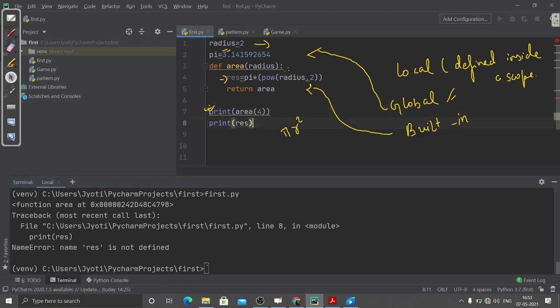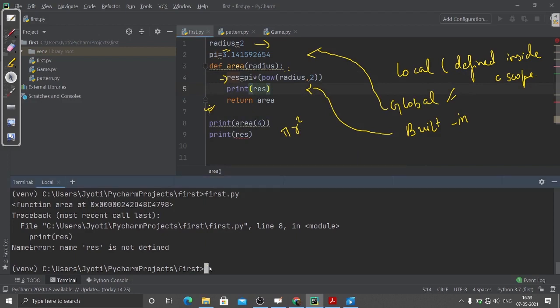Are you getting my point? Although this result has been assigned some formula and some value will be there, this result is actually not in the global area. In this Python file, it is inside a scope, and that is a local variable. Although I can print it inside the scope, if I write print result, then that will work.